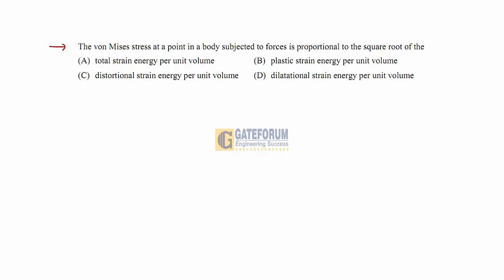So the option can be chosen directly just by remembering the names. Total strain energy is not correct. Plastic strain energy, no. Dilation strain energy also is not a correct answer. Distortional strain energy per unit volume, that is option C, is the correct answer. This is the end of the question.